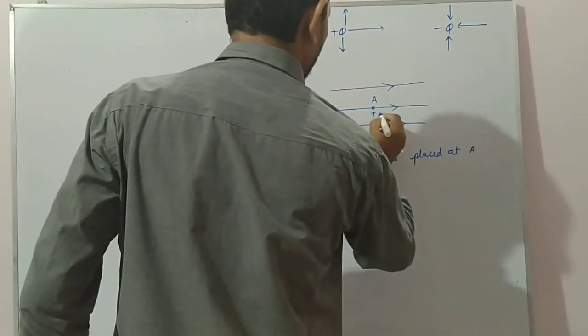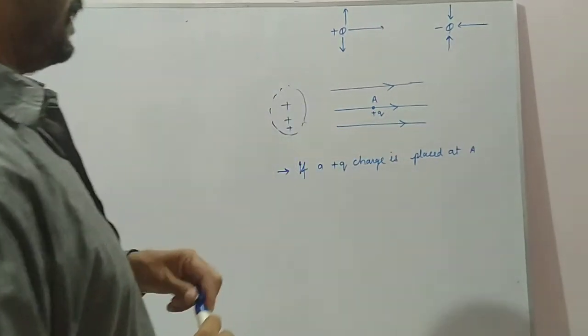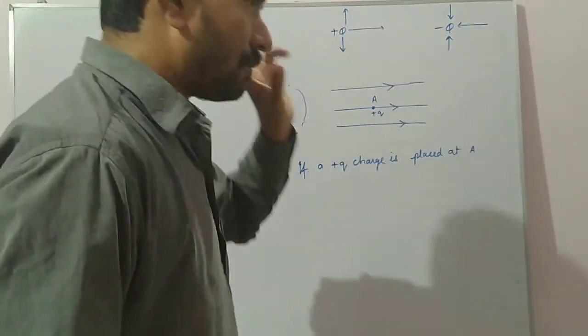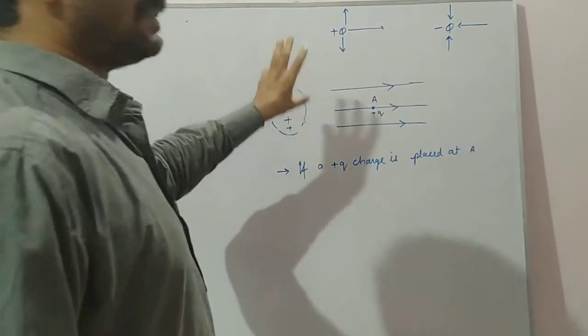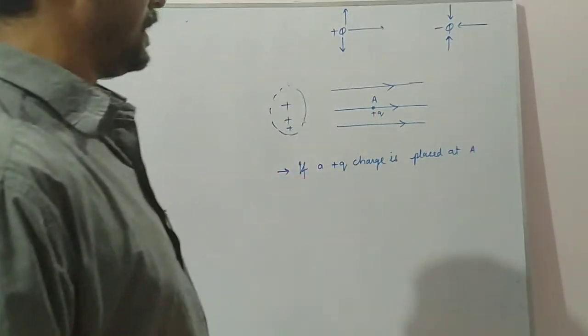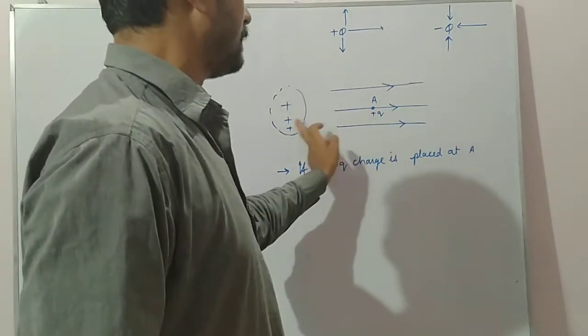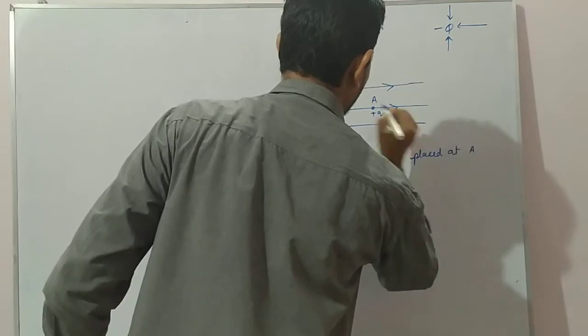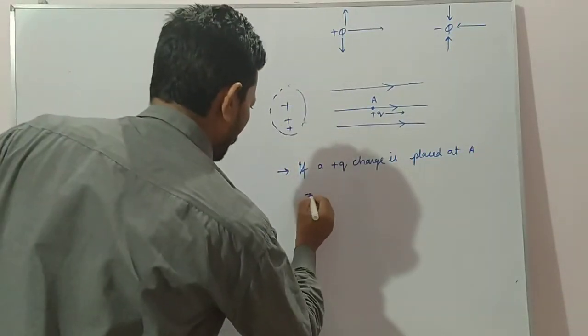If a plus Q charge is kept here, these electric field lines are moving towards the right, so on the left hand side there is some source of positive charge. If we put a plus Q charge here, there will be repulsion between the two charges and it will move towards right.